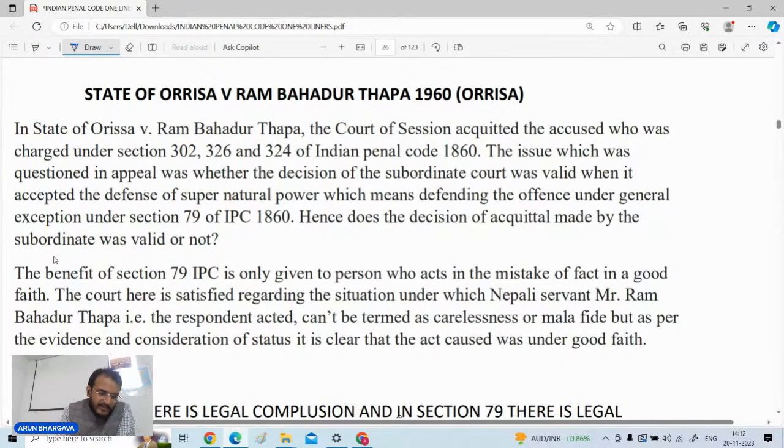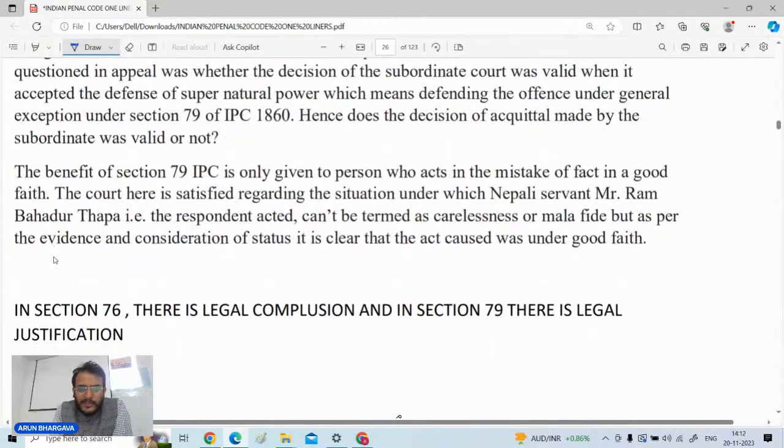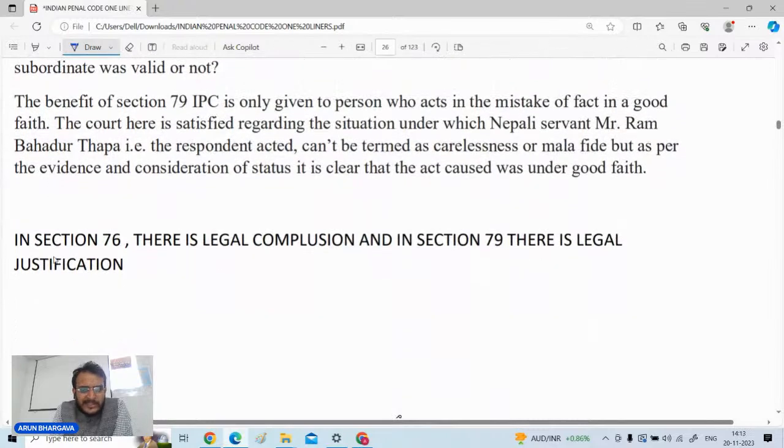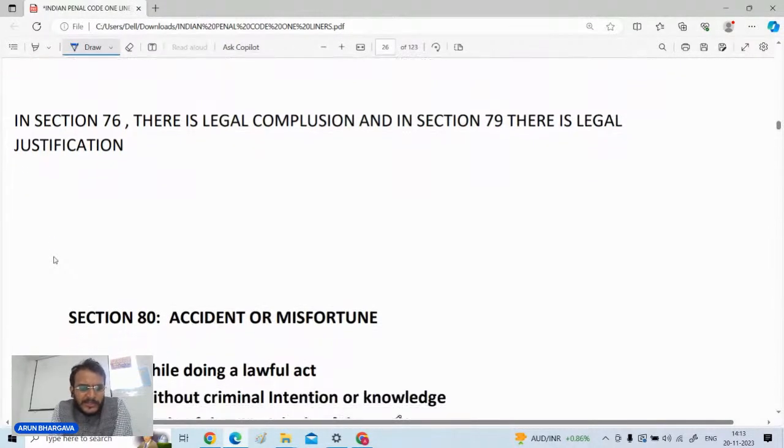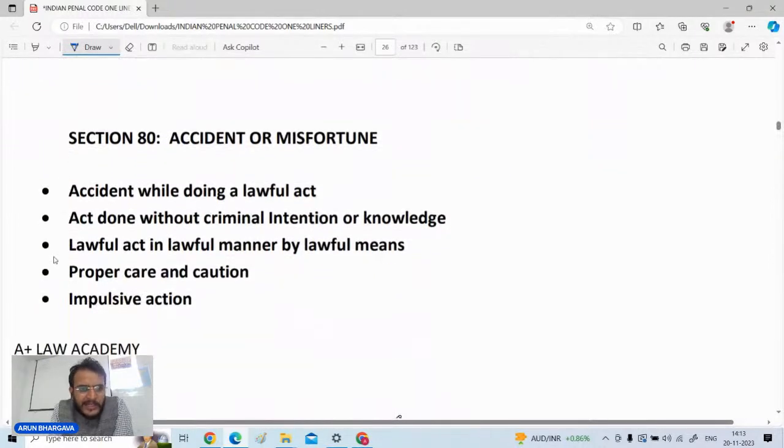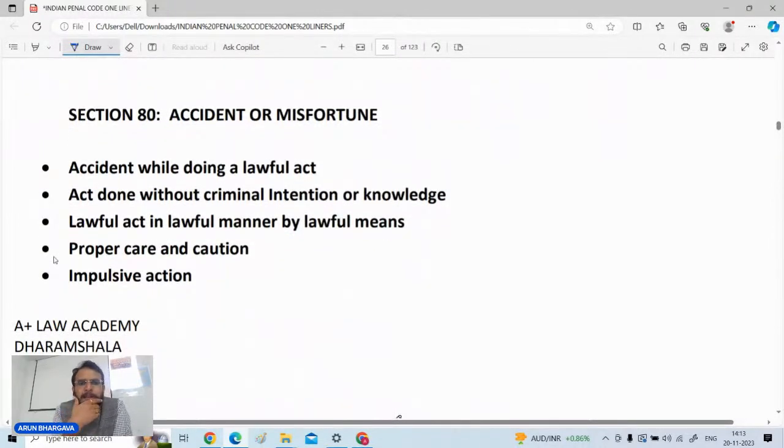So the court granted him benefit because whatever he has done, it was done in good faith. So section number 76 is about the legal compulsion and 79 is about the legal justification. There is a basic difference between the two. Section number 80 है accident and misfortune को लेके.